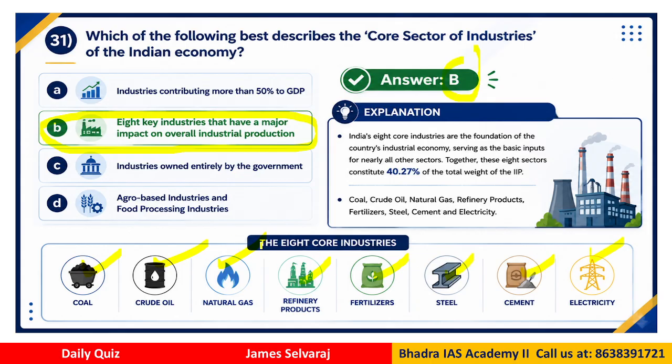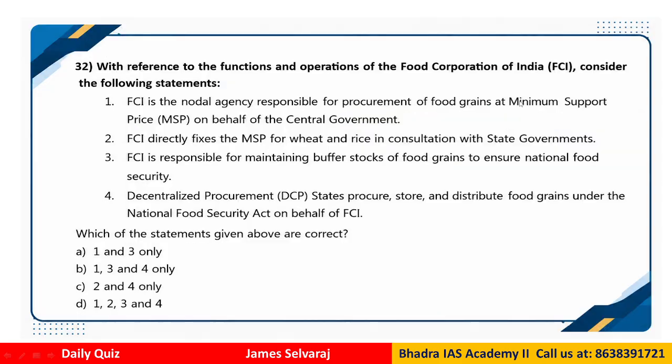So these are the 8 core industries of the Indian economy when you construct the IIP, that is the Index of Industrial Production. These 8 core industries contribute roughly about 40% of the IIP. So from exam perspective, that is the key point that we have to keep in mind.